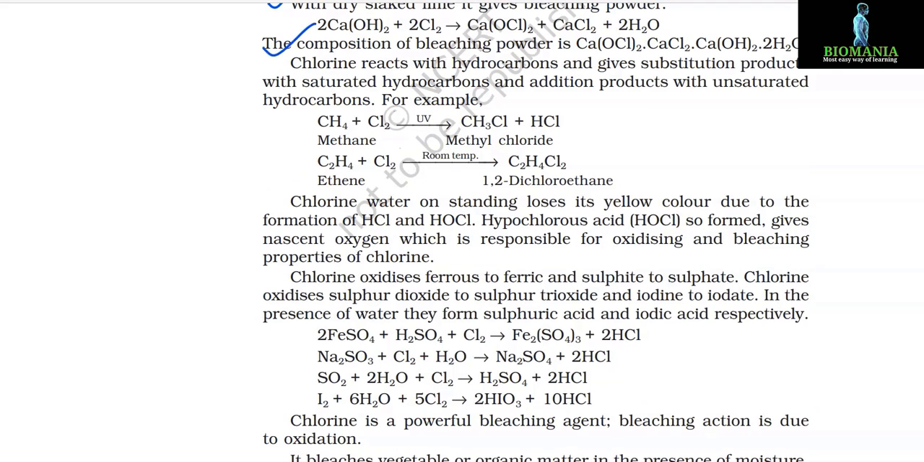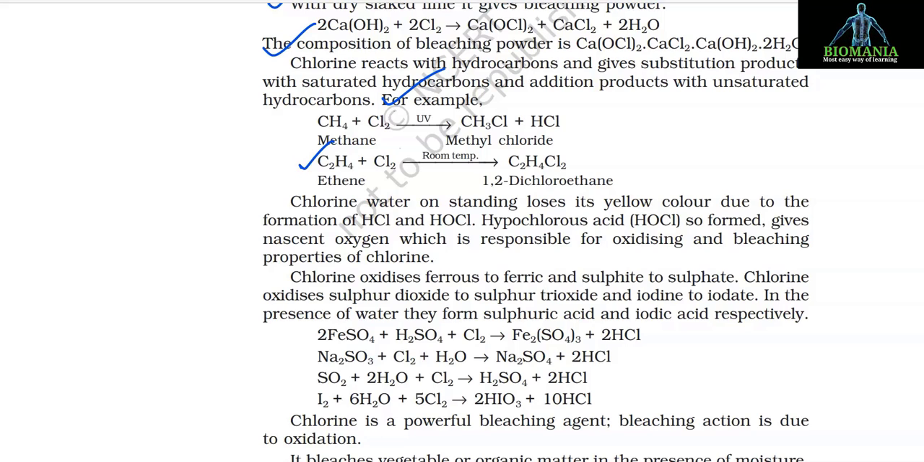Chlorine reacts with hydrocarbons and gives substitution products with saturated hydrocarbons and addition products with unsaturated hydrocarbons. For example, CH4 plus Cl2 in ultraviolet rays gives CH3Cl plus HCl. And the next reaction is C2H4 plus Cl2 at room temperature gives C2H4Cl2. It is 1,2 dichloroethane.